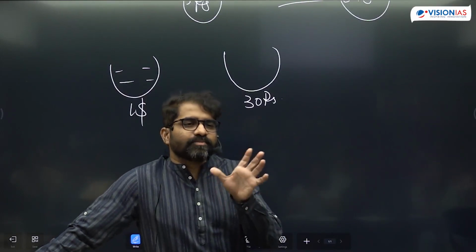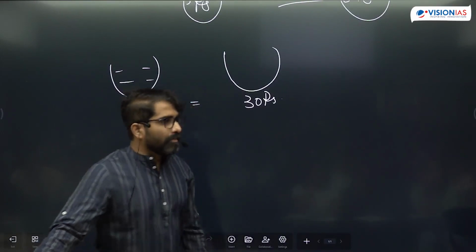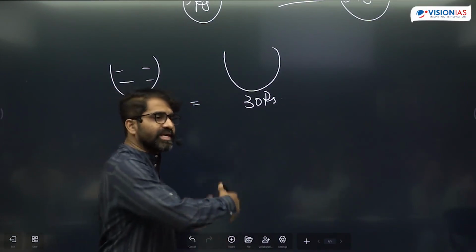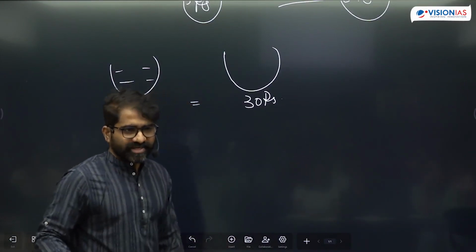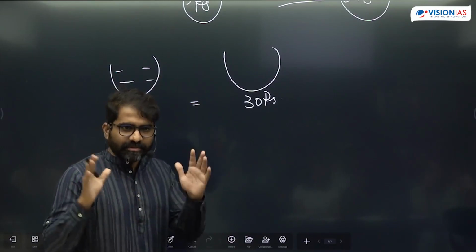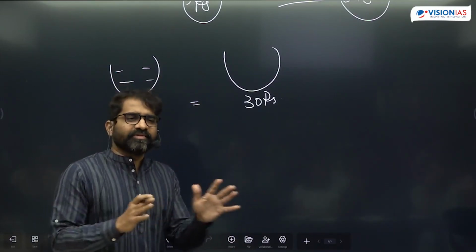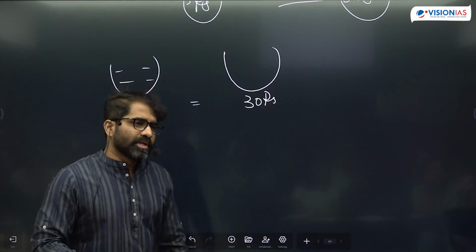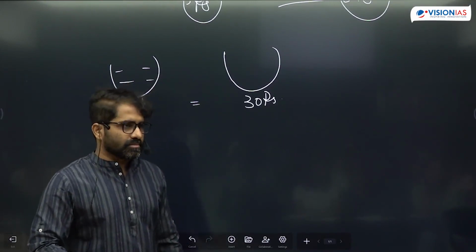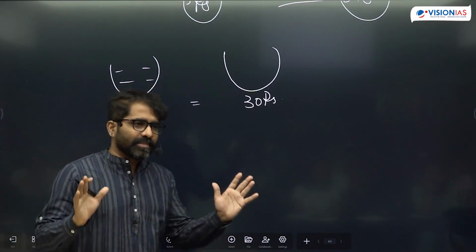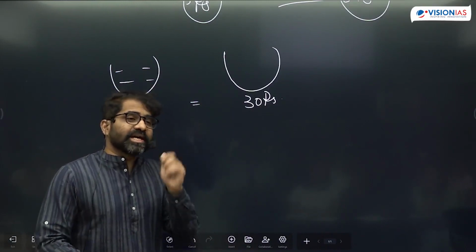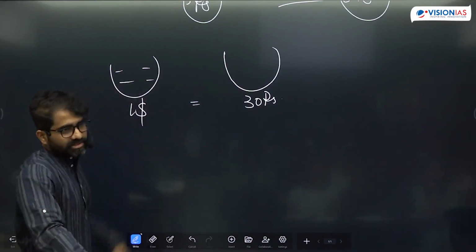See, if inflation is more, there will be a higher gap between REER and NEER. Why? Because REER is always adjusted for inflation. But depreciation again depends on the basket of currencies.